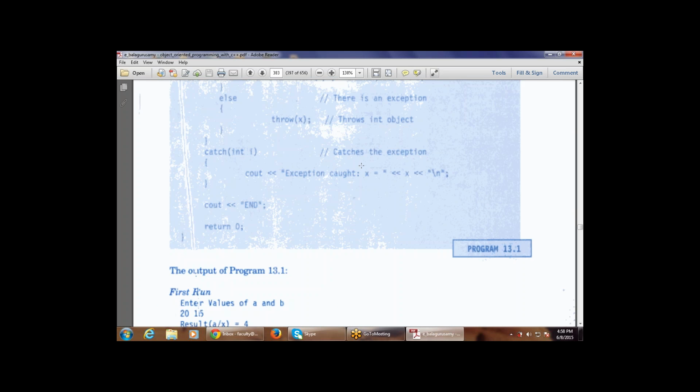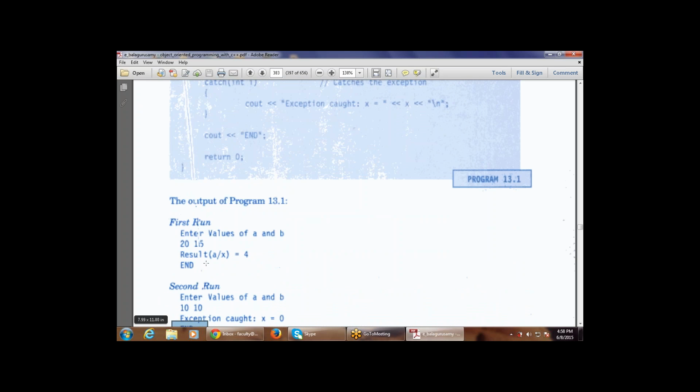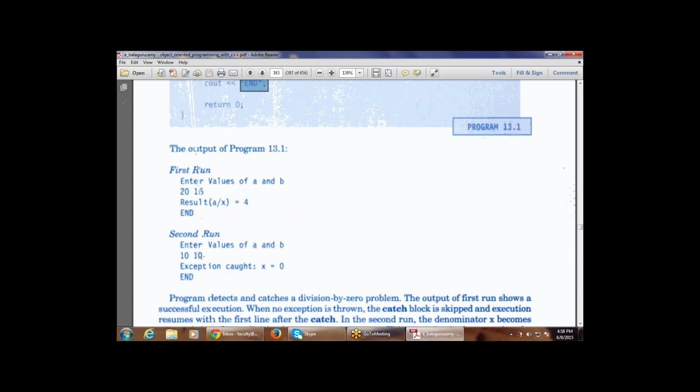Now what is the value of x? That is x equals 0. Now there will be an endl for printing purposes. This is the end. So these are the two values that are subtracted, and this is the output given, 0, and then there will be an end. Right. So this is a program that shows the basic try, throw, catch, handle block.